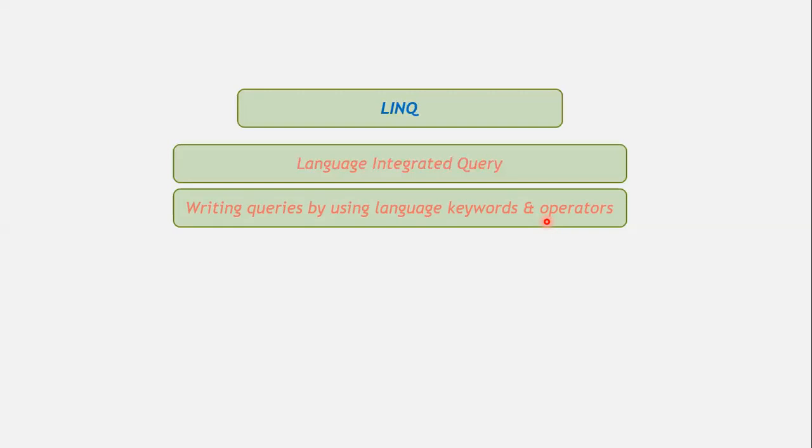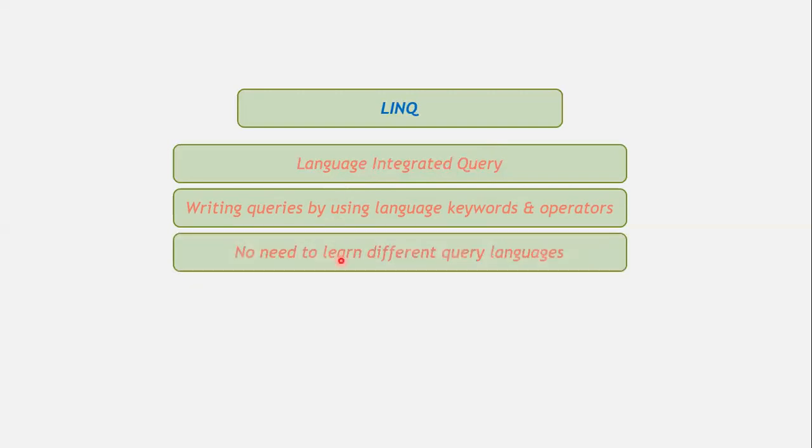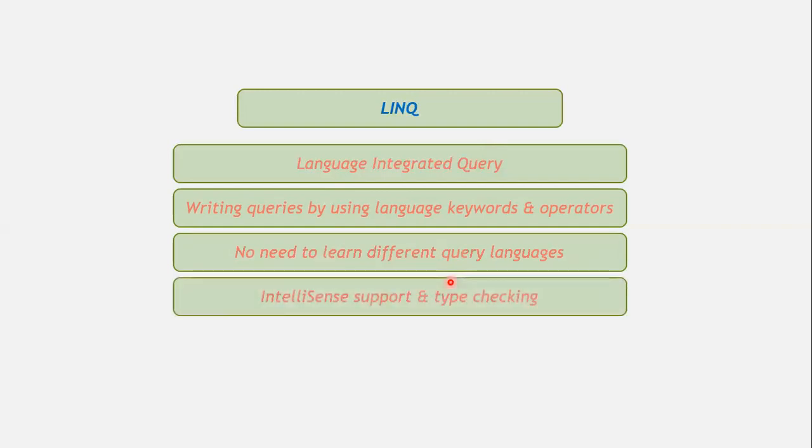That single mechanism is actually LINQ, Language Integrated Query. It means queries or data manipulation operations for the data sources are integrated into the language, in the form of operators and operations. So with LINQ, we don't need to learn different query languages.